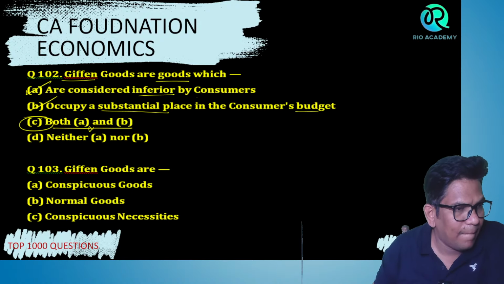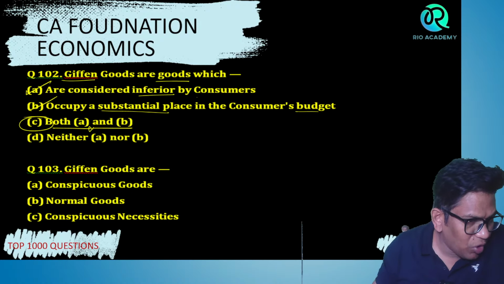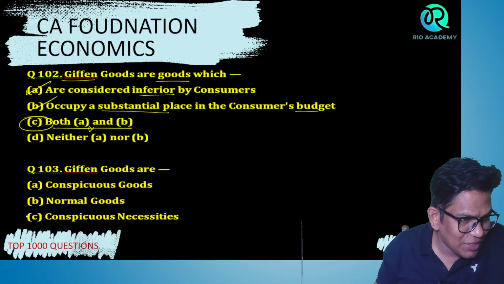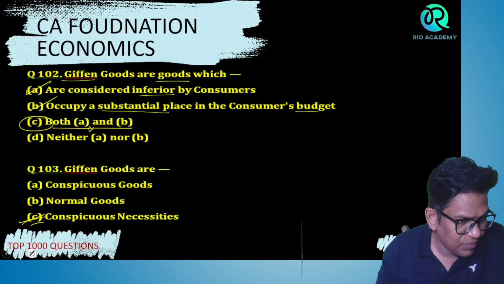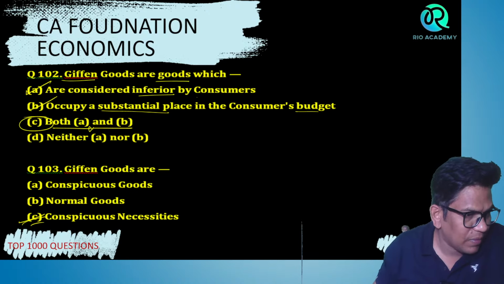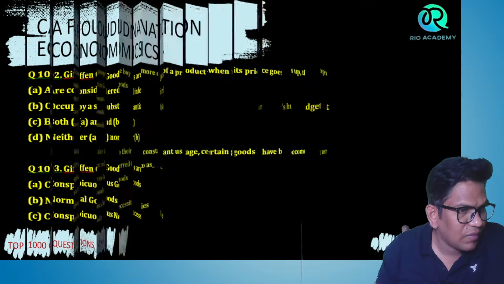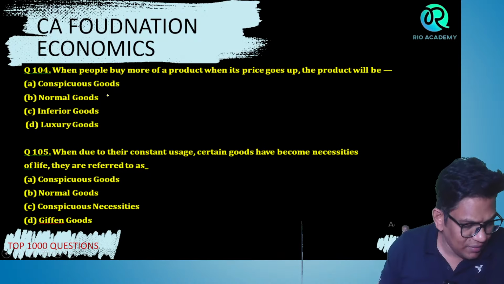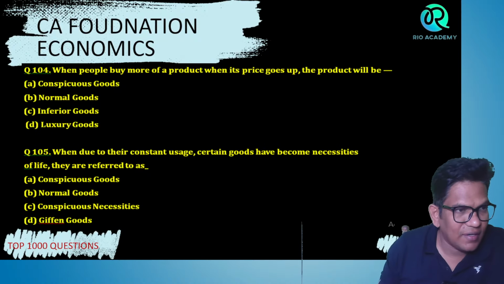I think it is going to be conspicuous necessity goods. The option which is missing is the right answer here.